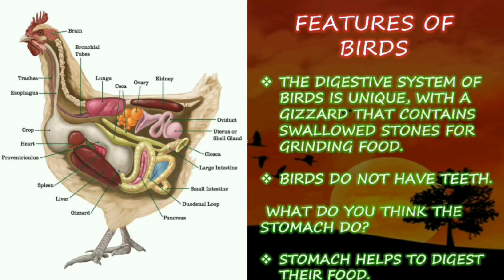So birds have a different digestive system in their body. It helps to grind. There will be a swallowed stone which helps the bird to grind the food and transfer it all over the body. Birds don't have teeth, they only have a beak and tongue. Then what is the work of the stomach? The stomach helps to digest the food. As in animals and humans, the stomach does the digestive process, and the same takes place in birds also. So these are the parts of the birds.